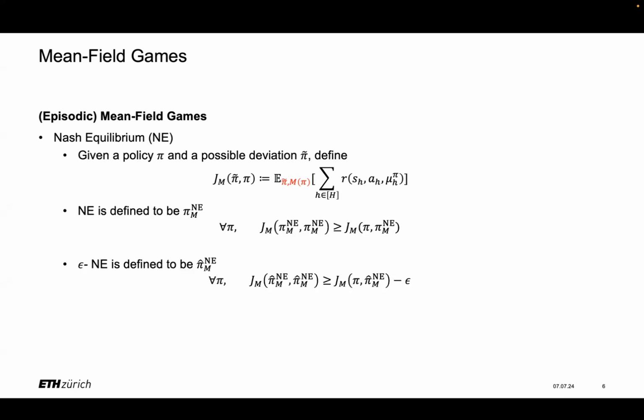And the Nash policy is defined to be the policy such that if all the agents take that policy, the representative agent does not have incentive to deviate, because other policies cannot improve its policy value. And we can generalize to the notion of epsilon-approximate Nash, which basically introduces epsilon tolerance on the objective.